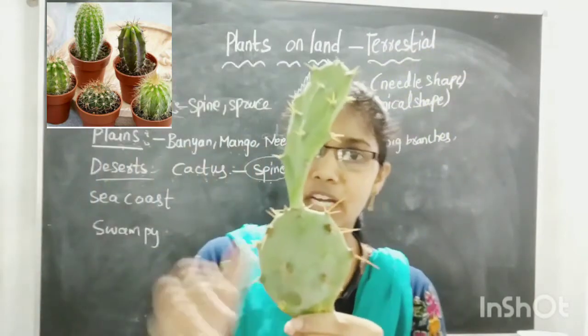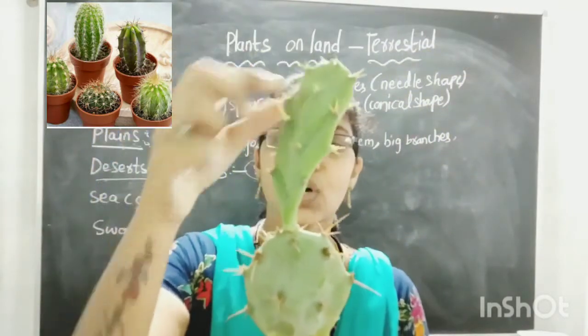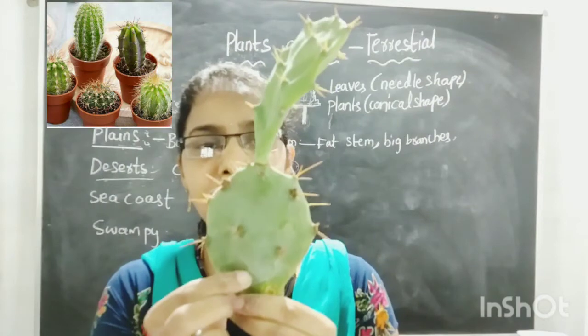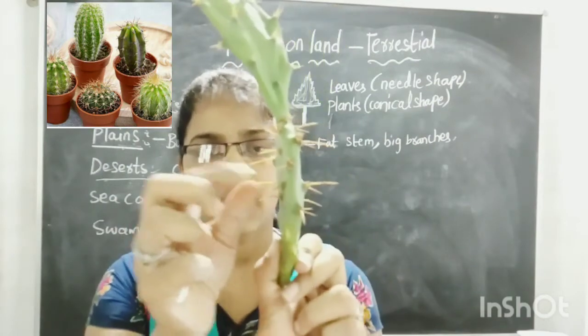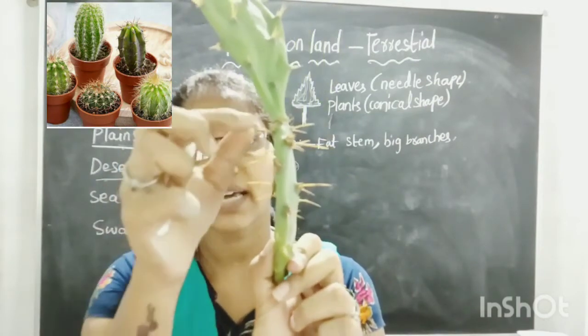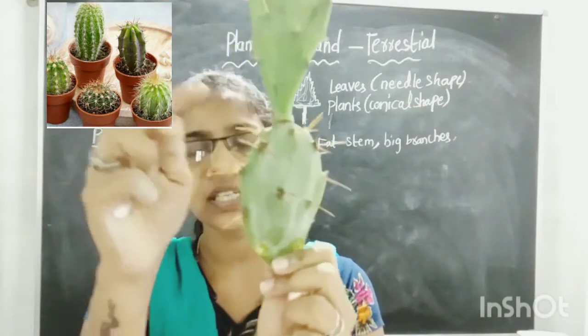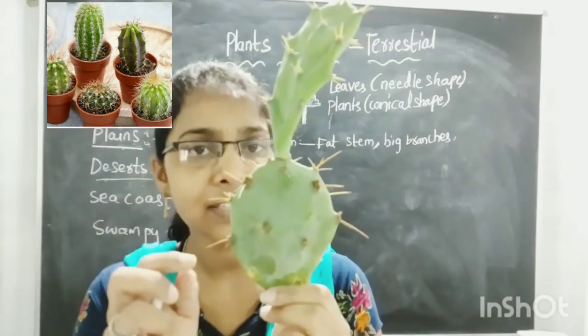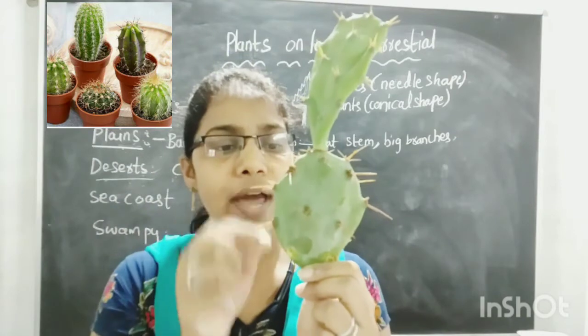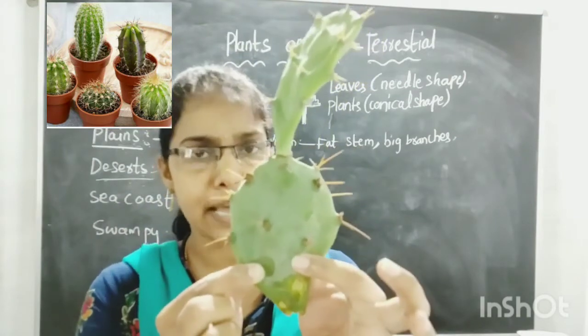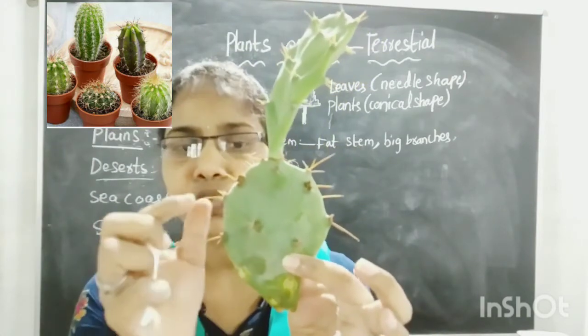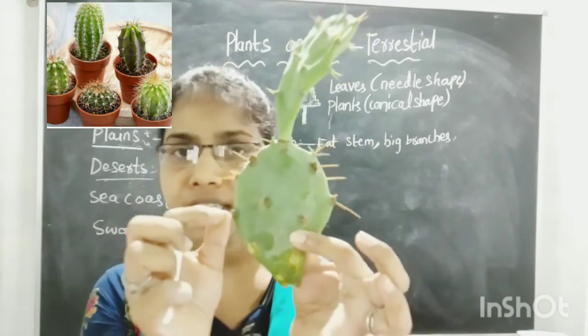See here, children. You can see here a cactus plant. The stems are filled with thorns, spines on the stems. This plant does not have leaves, to avoid water loss from the stem. Since they don't have leaves, they have spines.